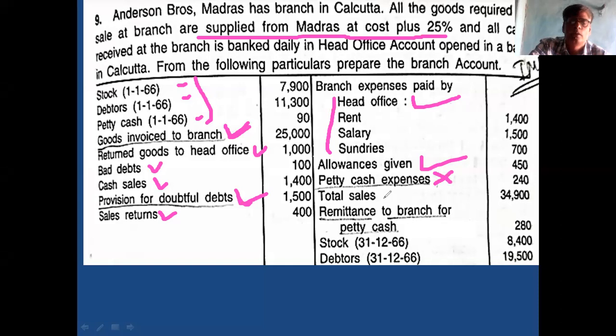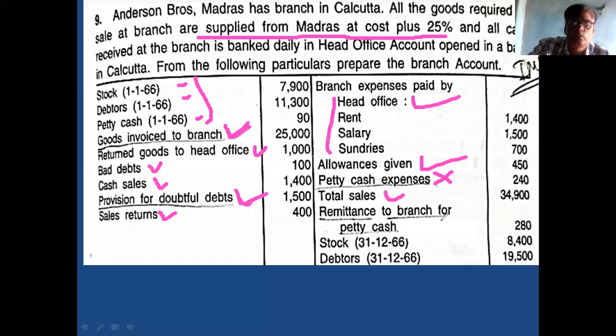Then total sales is given here. Out of total sales, cash sale is taken in the branch account. If you deduct the cash sale from total sales, what is the remaining amount? Credit sale. That credit sale comes in the debtors account.